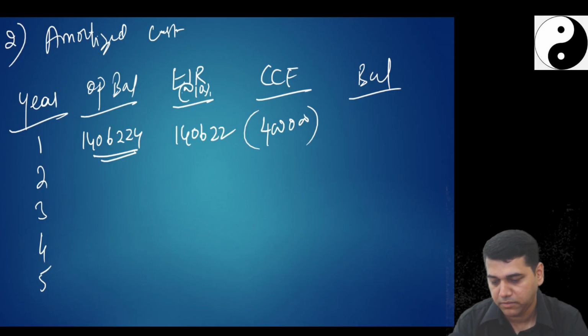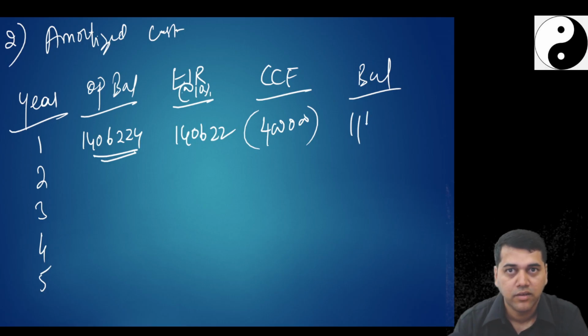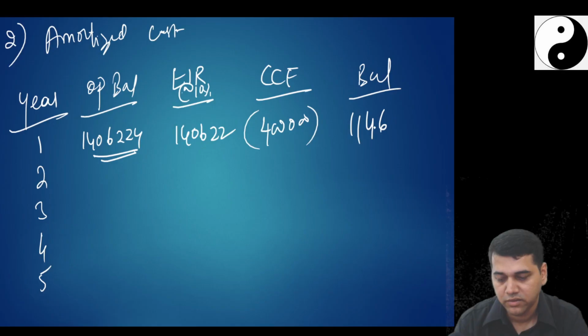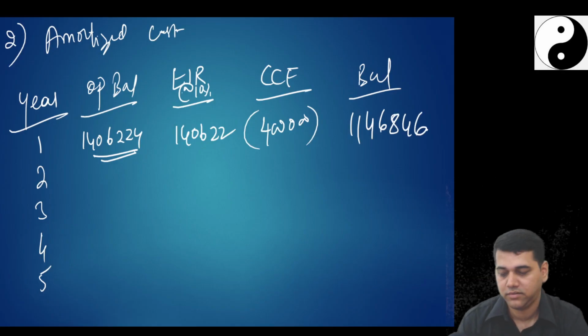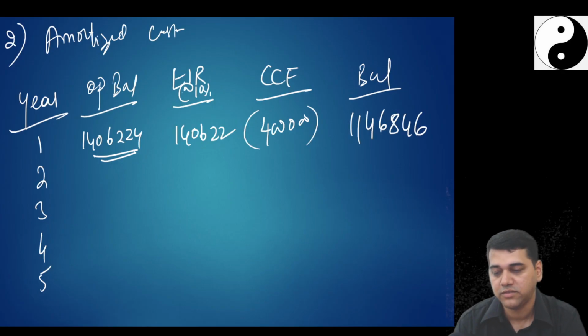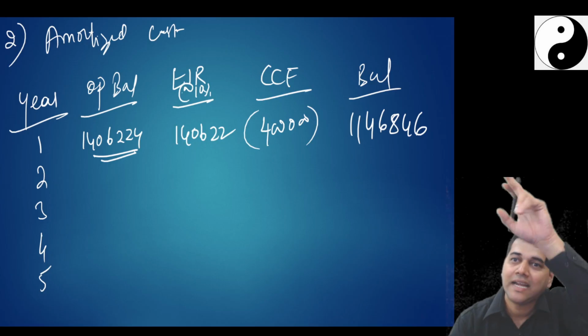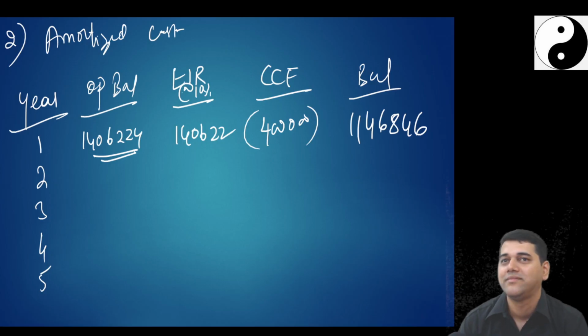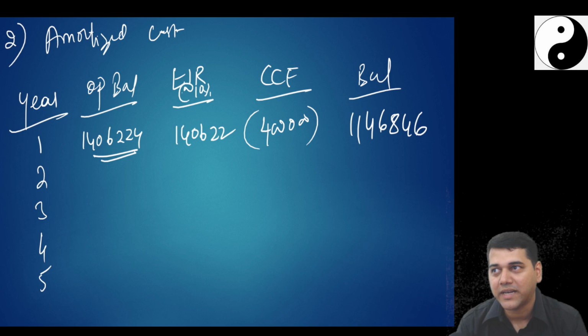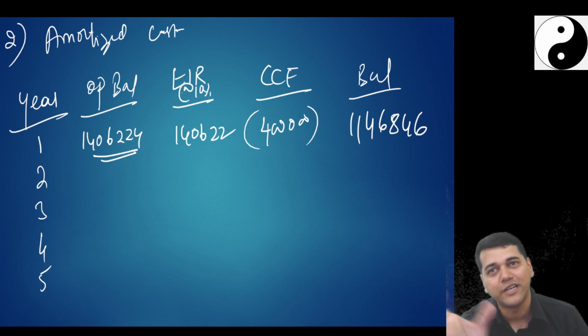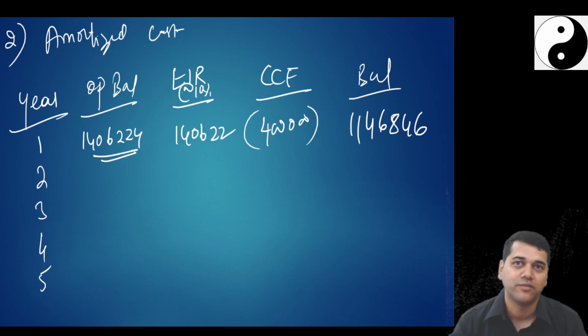Okay, one minute, just tell me. 11 lakh, 46,846. You need to understand the difference. See, if this was at the market term, then that and this would be the same. But since this is at an off market term, your amortization schedule will be totally different from the contractual cash flow schedule.